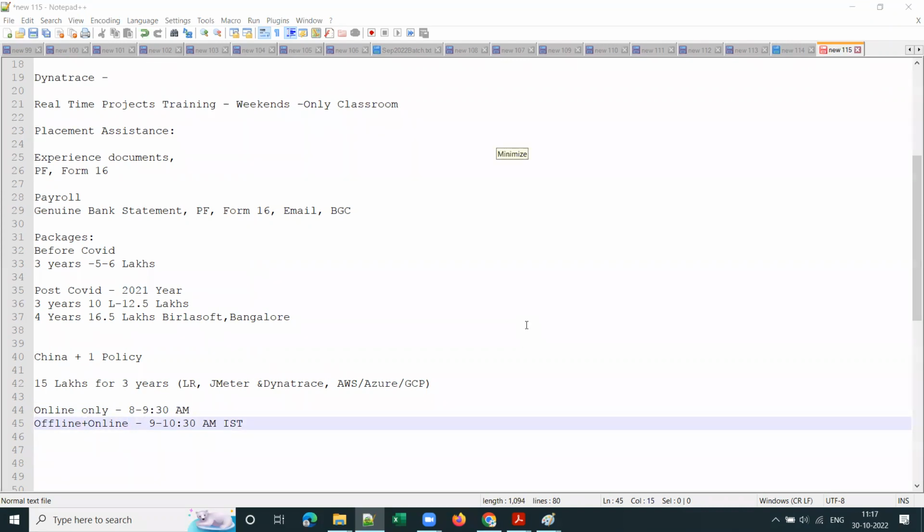Evening batch we don't have currently. Already one JMeter batch is running in the evening, which was started in September. I think I started that batch around end of September, so it will run at least till mid-November. So I cannot accommodate one more evening batch. I cannot do that.